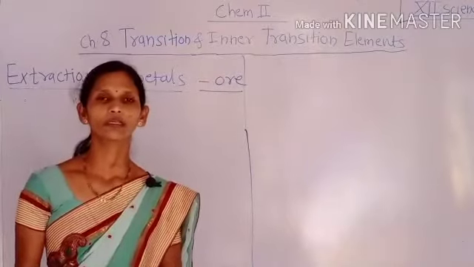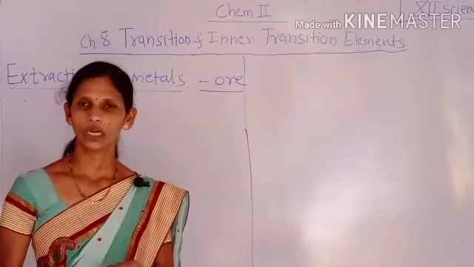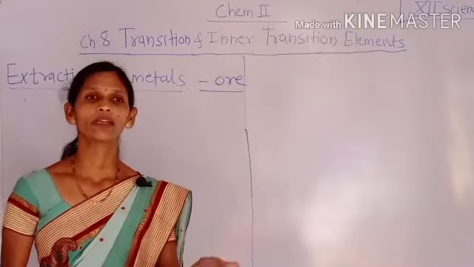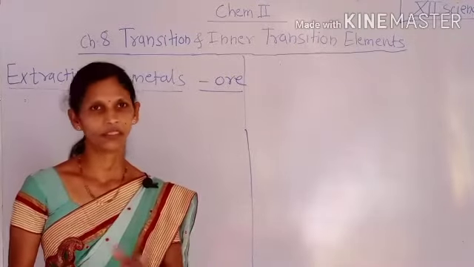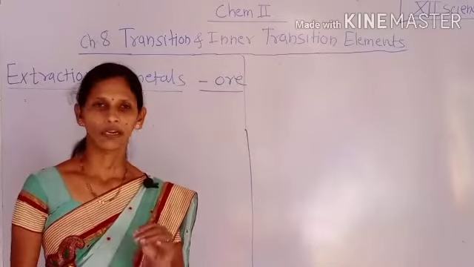Then we will discuss some ores found in the earth crust of a few elements from the transition series, that is iron, zinc, copper, etc.